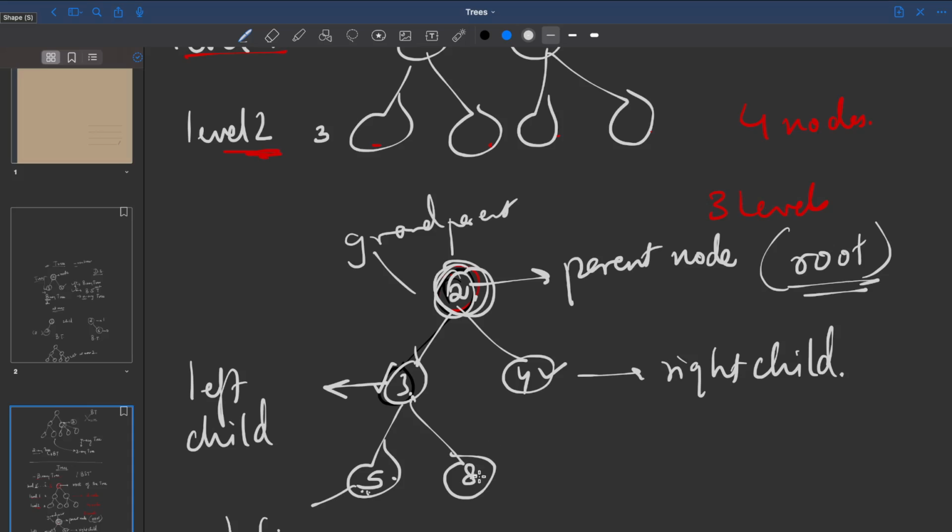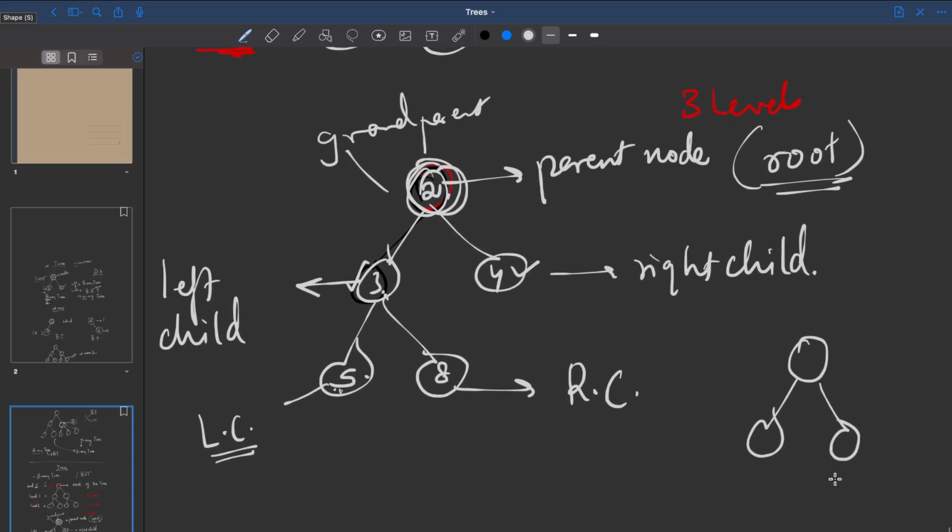Okay. Whatever data is here will be called the right child. So in a binary tree, at max, there will be 2 children for every node. The left one is called the left child, and the right one is called the right child.